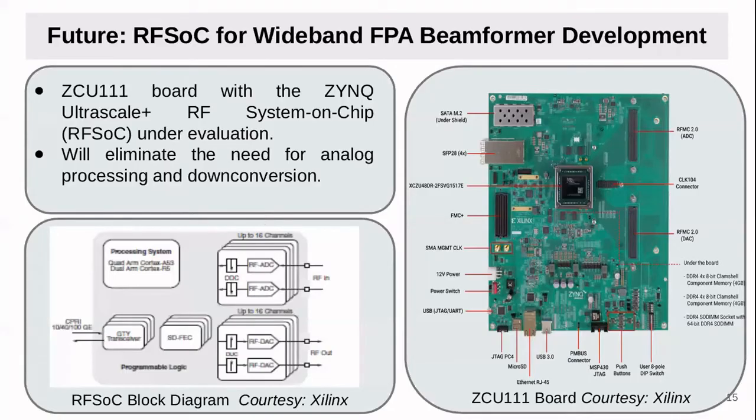And actually in EGMRT our final aim is 300 megahertz bandwidth with 30 independent beams. That's why we are trying different platforms. So we are exploring the RFSoC platform, ZCU111, so that we can use a single board as the down conversion and whole processing unit. So we are exploring that.